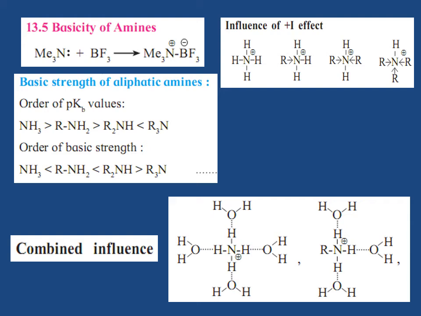Influence of solvation by water on stabilization of conjugate acid of aliphatic amines and ammonia can be explained as in the given structure.